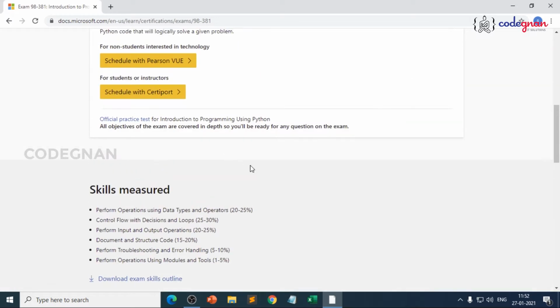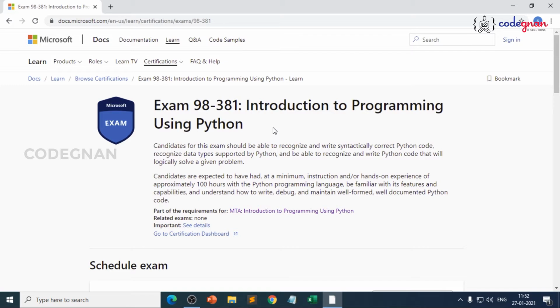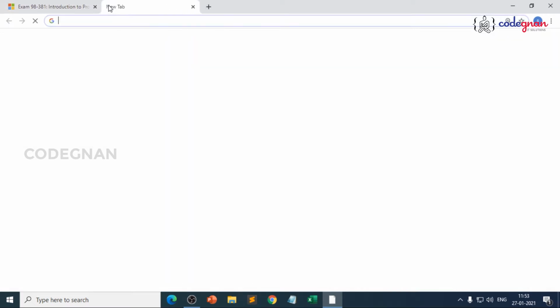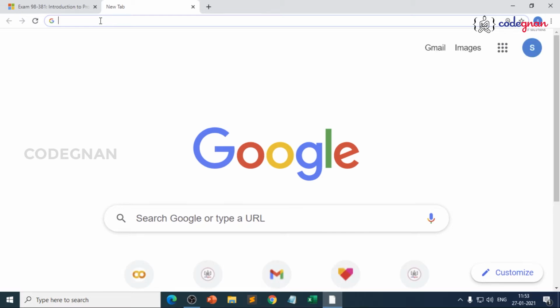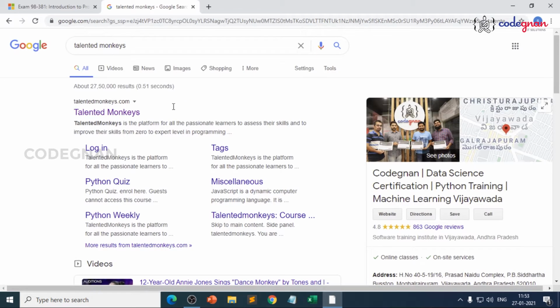Now let's try to understand what your exam pattern will be, because your MTA exam is of 45 minutes duration. It is online. We'll be booking you a slot, so you need not worry about those things. It's our job to make sure that you easily take the exam, because first you need to have the practice part, right? For the practice part, we have specially designed a portal called Talented Monkeys. You can just type the name Talented Monkeys in the browser. You'll be directly going into a web page where you can see our details, because we have built the website on our own along with the format of MTA.